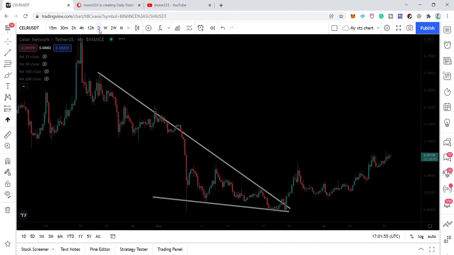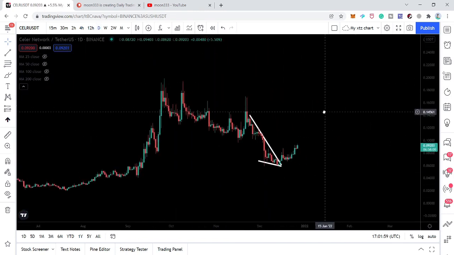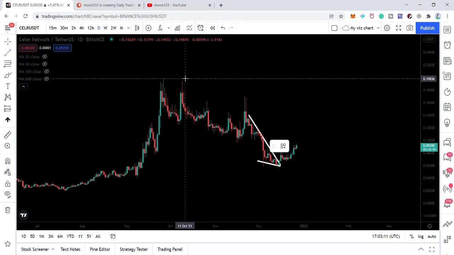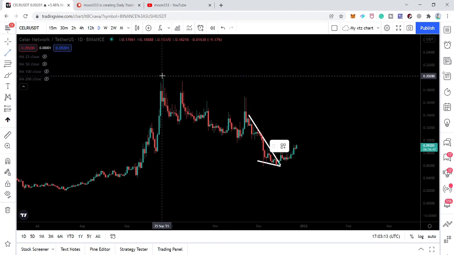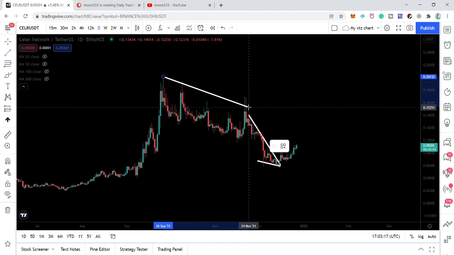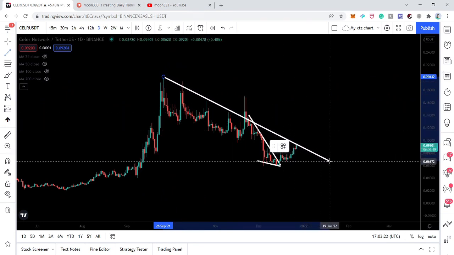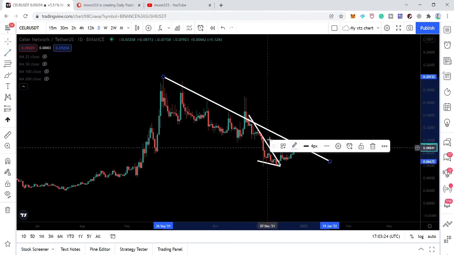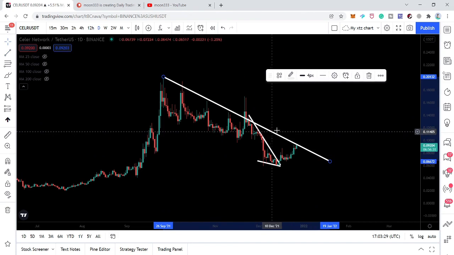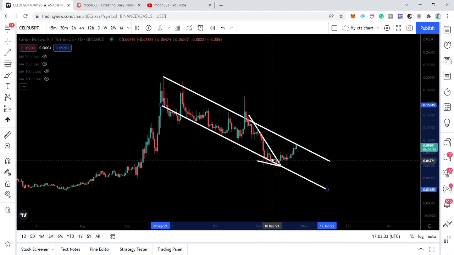And if we switch from here to the daily time frame, then there is a very clear resistance we have above the price line, and that is the resistance of a down channel. And here we have rejection. We also have rejection here and a few rejections here as well. I'm just going to connect all these rejections. Then you can see finally the price line has reached this resistance. And if I copy this trend line and place it here, then there we have the support for this down channel.